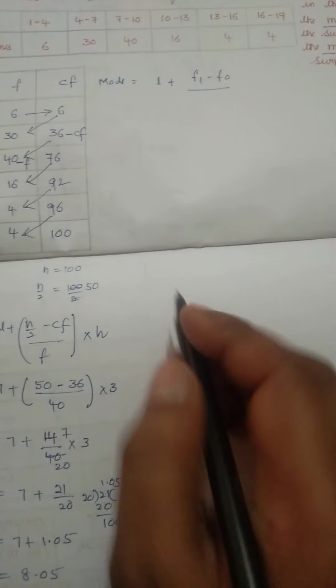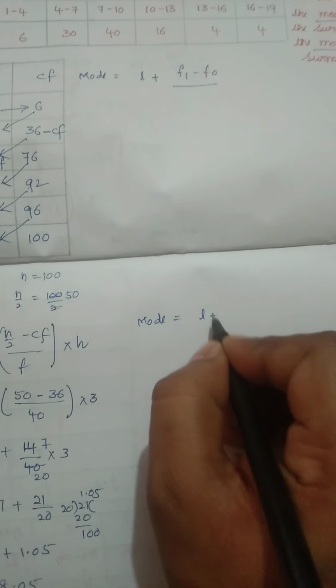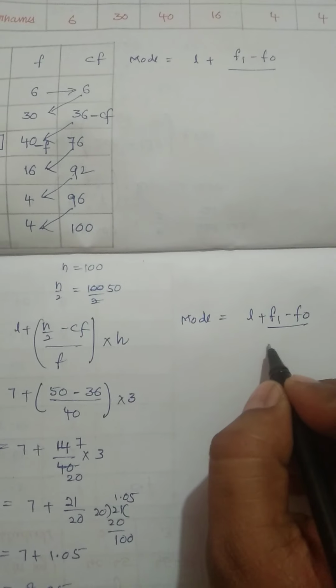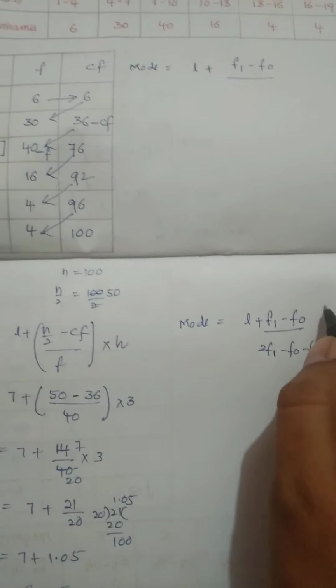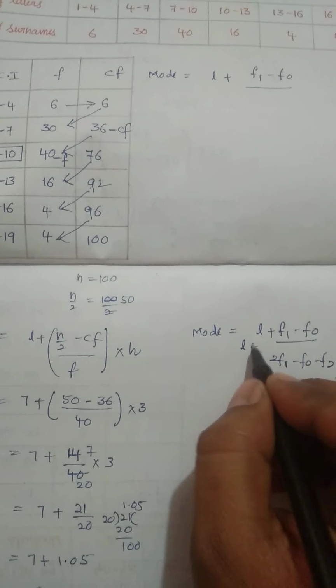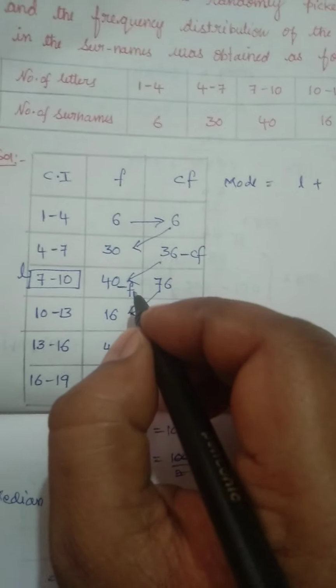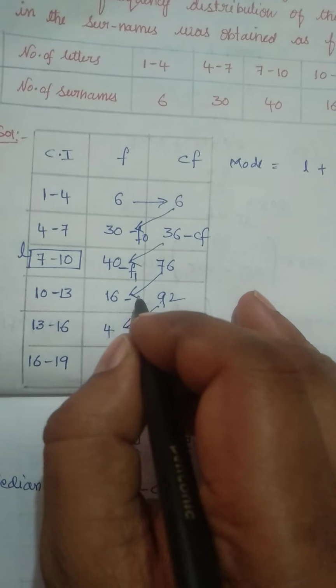So let us find out here. Mode equal to L plus F1 minus F0 by 2 F1 minus F0 minus F2 into H. So highest frequency is 40, and this is our F0 and this is our F2, right?